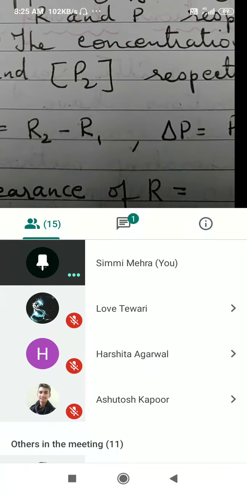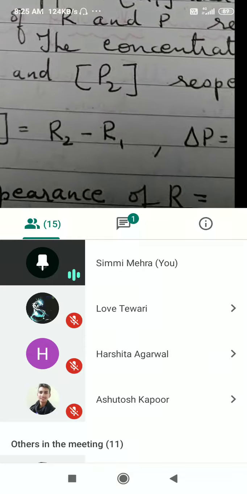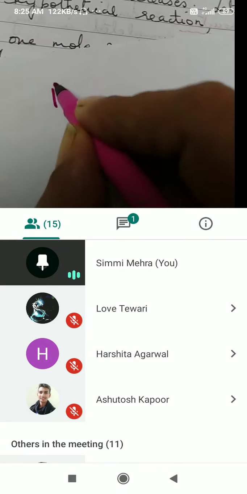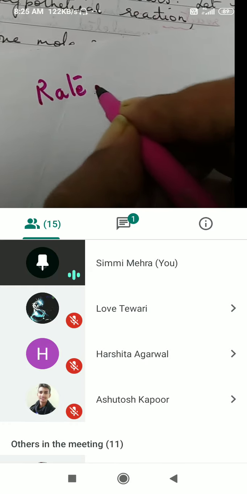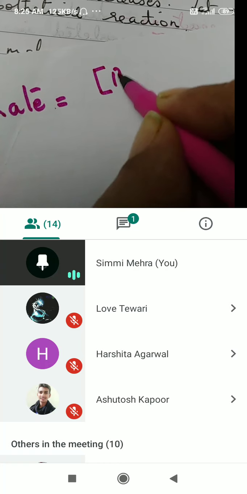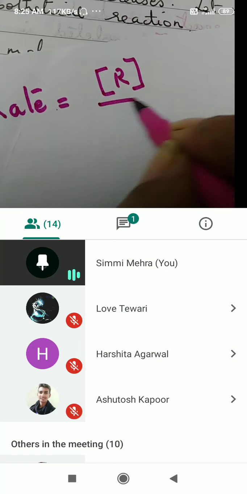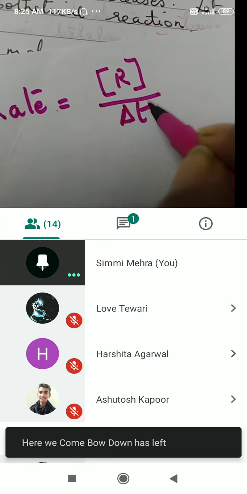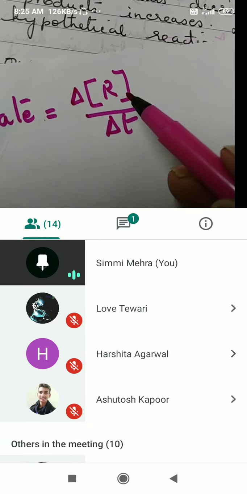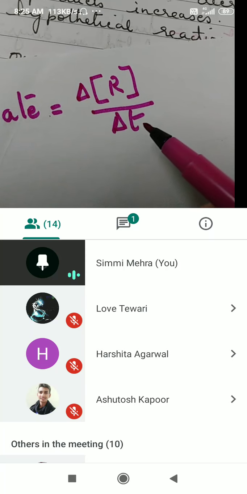Now when we have decrease in concentration of R, how can you write the rate of reaction? We will write it over here. Rate will be equal to decrease in concentration of reactant with respect to time, and here it will be change in concentration of reactant with respect to time.